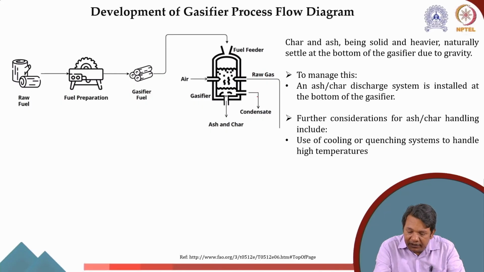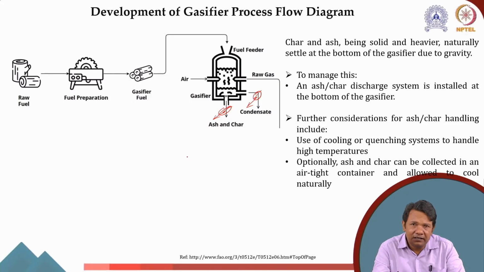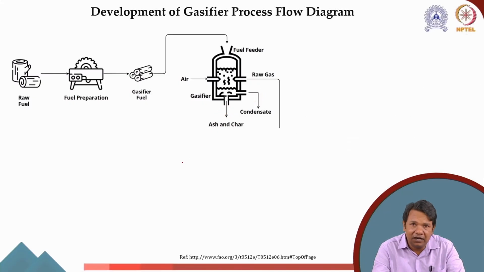Now, besides that, this is at high temperature, as I said. So when it is at high temperature, you need a cooling system, or here also you can put a heat exchanger or any kind of cooling system to handle the high temperature. Otherwise, it will be difficult. In addition, we can collect this ash and char in an airtight container and allow it to cool naturally, but then we'll be losing a lot of heat energy. And in that case you will require large space, and because it is at high temperature, it can likely catch fire as well. So there are several hazards that may be possible.